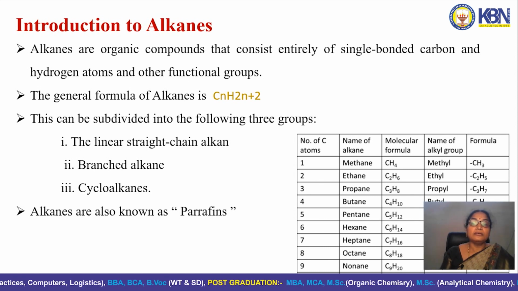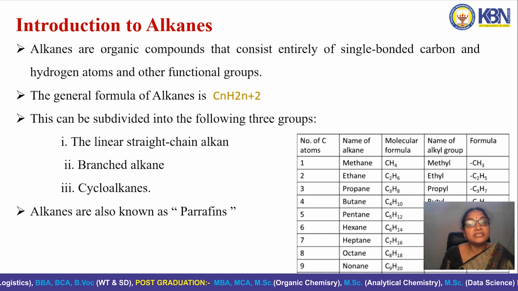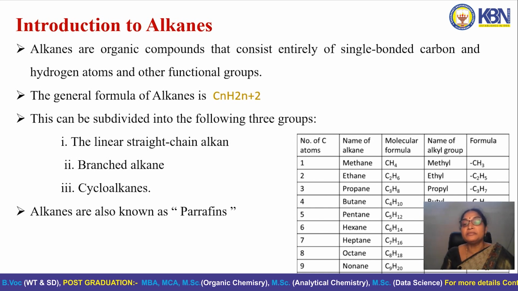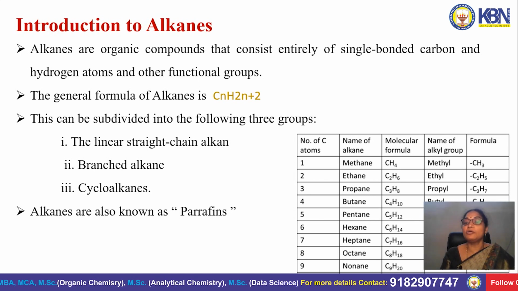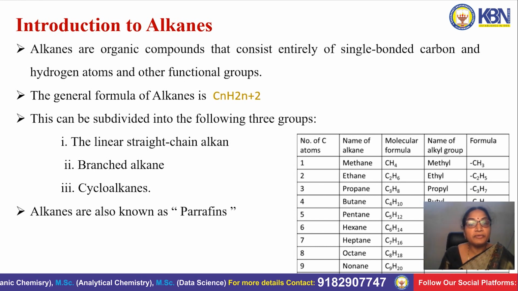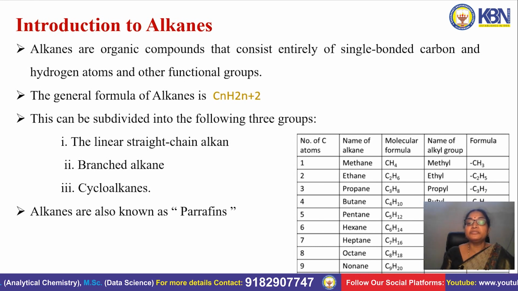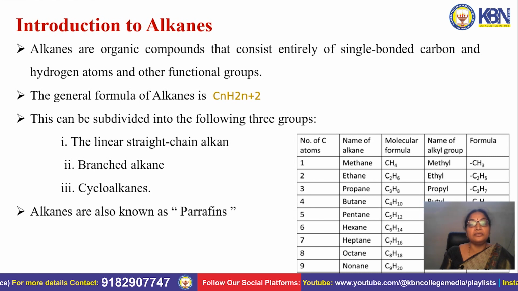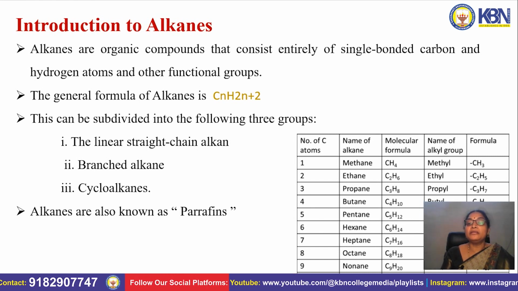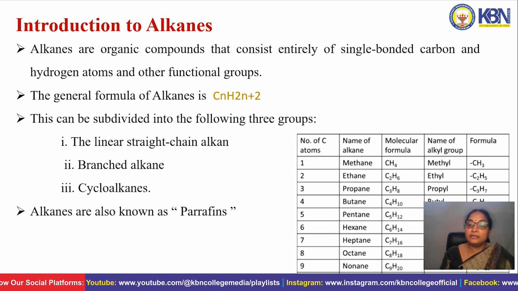So if the n of the general formula CnH2n+2 is 1, then it is named methane. And if you remove one hydrogen from methane, we get the alkyl group methyl. If the number of carbons is 2, then it is C2H6, which is ethane, and the alkyl group coming from ethane is ethyl. If 3 carbons are present, then it is known as propane, and the alkyl group coming from propane is propyl, and so on. Up to 10, here I wrote. So 10 carbons is decane, and the alkyl group coming from decane is decyl.